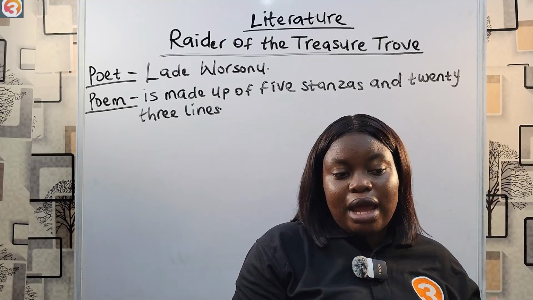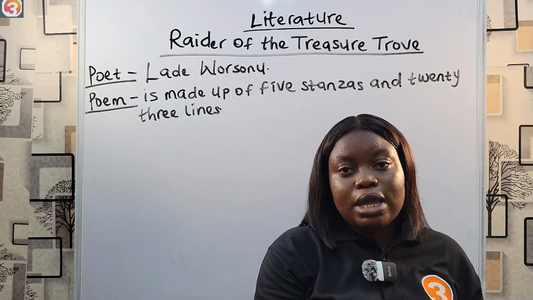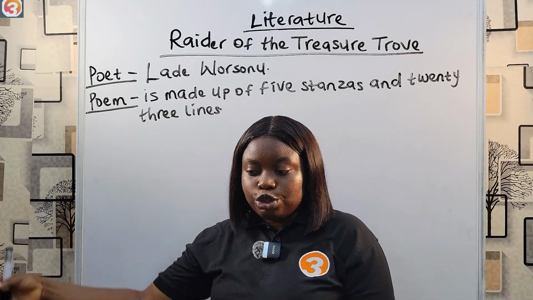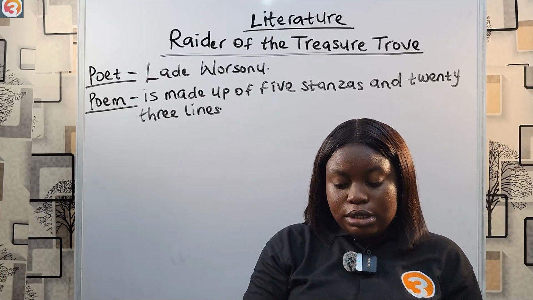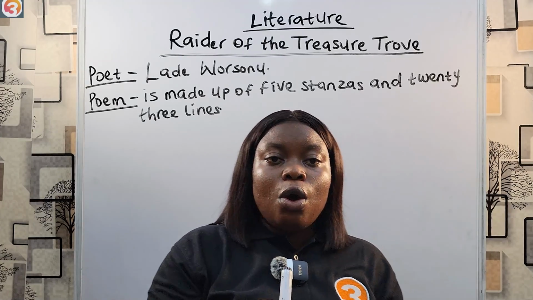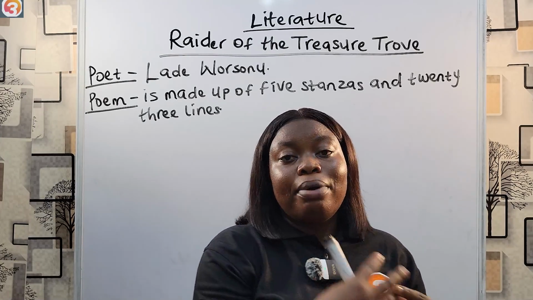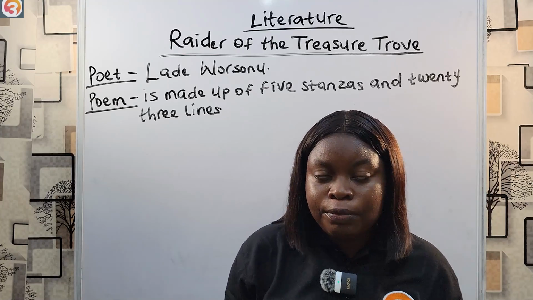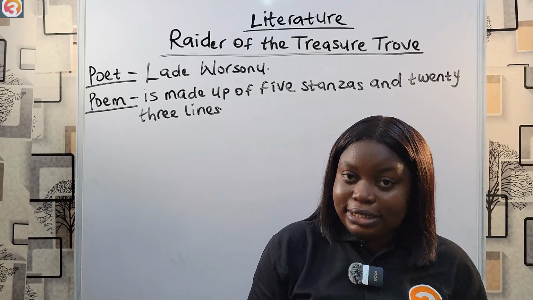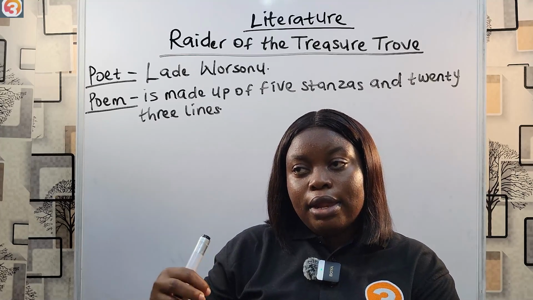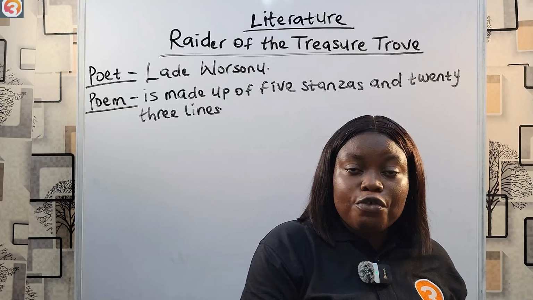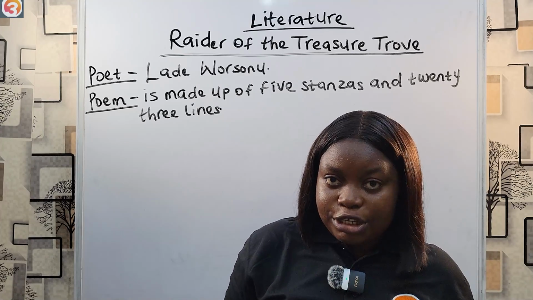Then stanza 2. Stanza 2 is a continuation of the thought process the poet initiated at the end of stanza 1. After asking those rhetorical questions and advising us to always strive to fly flags of joy, the poet continues this same thought in stanza 2, still talking about us being compassionate and showing love. The poet thinks that things like this are prerequisites, they are needed. If you really want to live a worry-free life on earth, you need things like this. You need to show love, you need to be happy, you need to be compassionate.